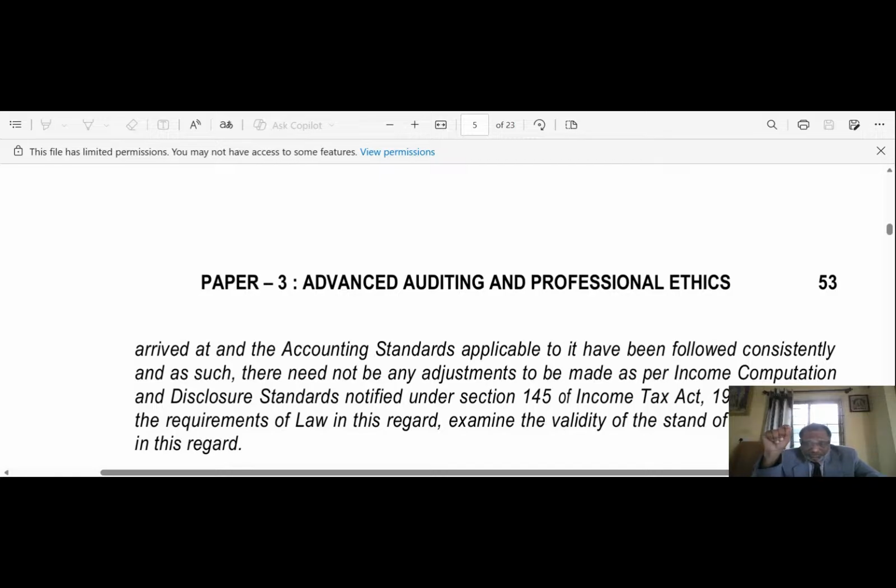The contention of the management that they are following accounting standards and need not make any adjustment as per ICDS is not correct. Thus, ABC Limited is required to adjust the profit in compliance with the income computation and disclosure standards.